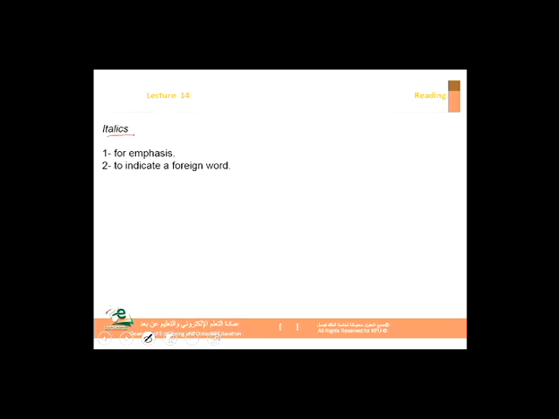Italics, we talked about that. We said that there are many reasons why we would use italics. As you can see here, the letters are straight. Here the letters are written in italics. So why would we use italics? We would use italics for a number of reasons, either for emphasis or to indicate a foreign word.